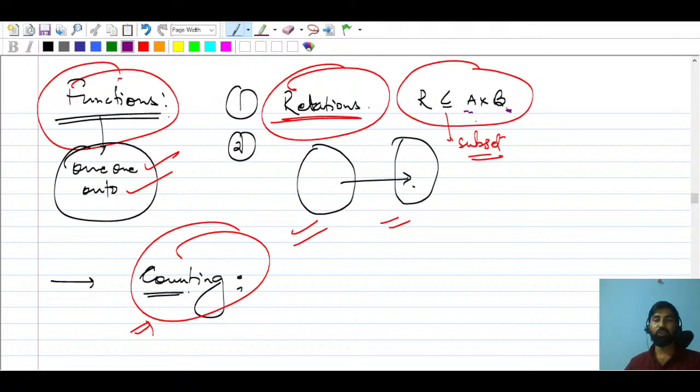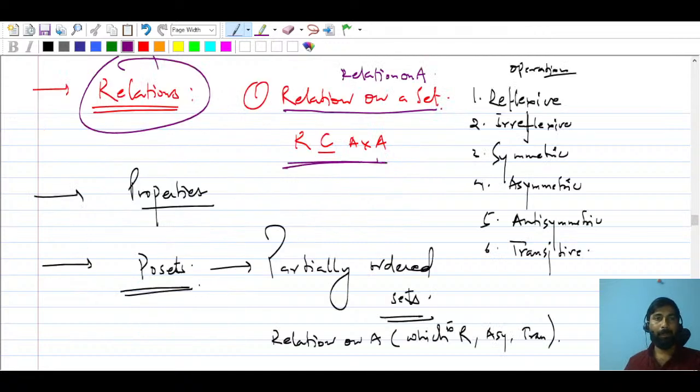That is the Cartesian product we have already studied, but I will brief it here, in class 12th or class 11th, I think. So this is going to be a relation on A, A cross A.